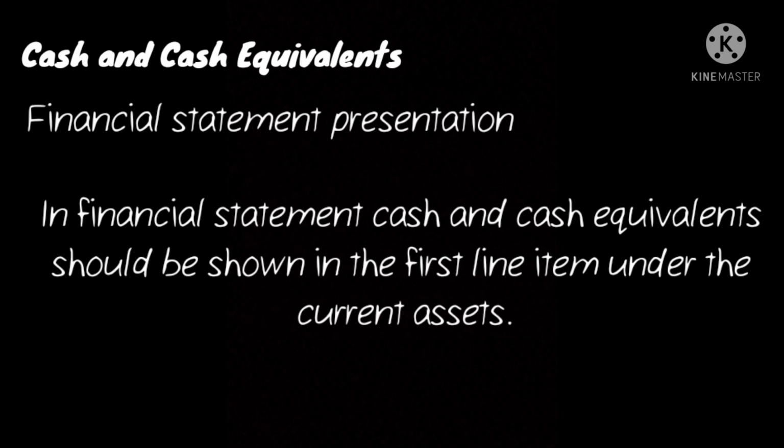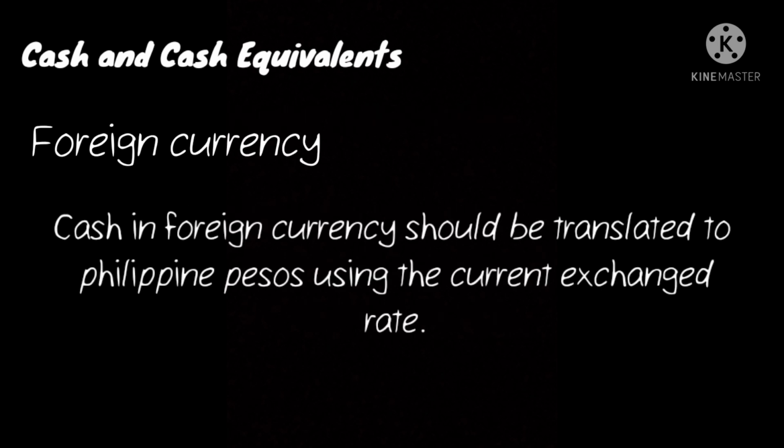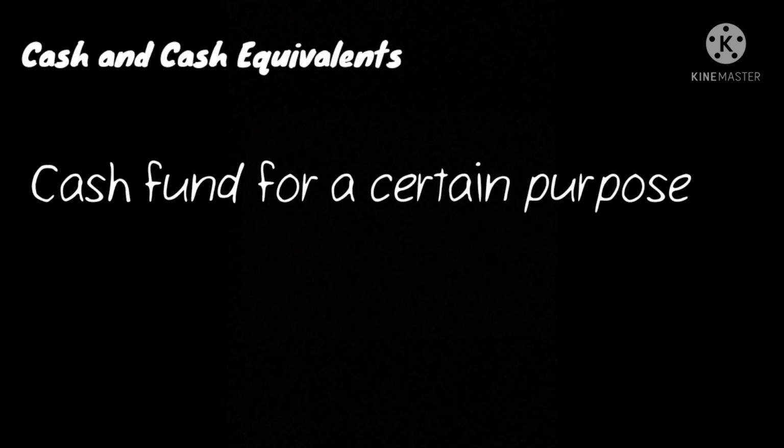The caption includes all cash items such as cash in hand, cash in bank, petty cash fund, and cash equivalents, which are unrestricted in use for current operation. Foreign currency: the cash in foreign currency should be translated to Philippine peso using the current exchange rate. Cash fund for certain purposes: if the cash fund is set aside for the use in the current operation or for the payment of current obligation, it is a current asset.